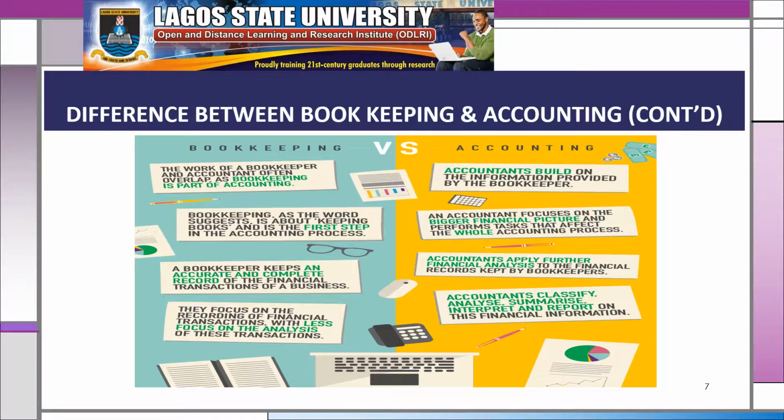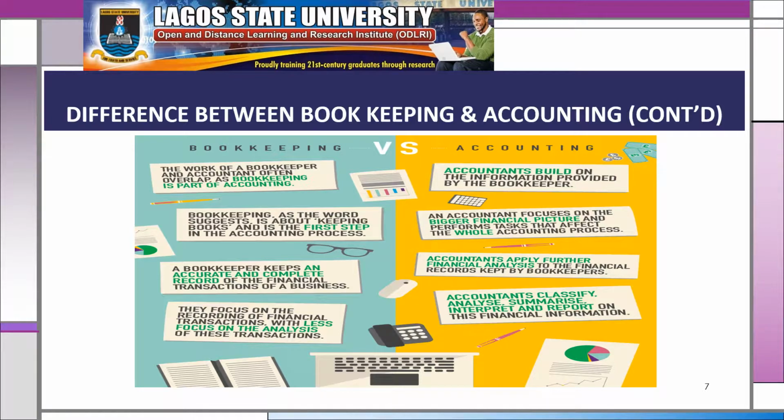In other words, bookkeeping, as the word suggests, is about keeping books, and that's the first layer of the function or process of accounting. A bookkeeper keeps an accurate and complete record of financial transactions of a business.